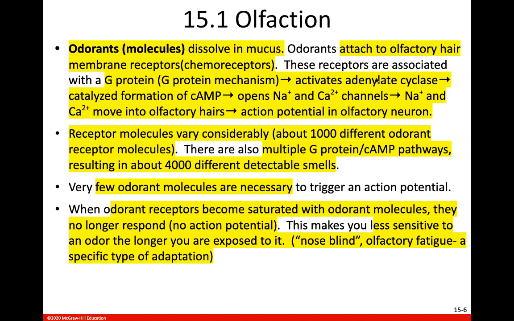And then these receptors are associated with something called a G protein mechanism. Basically, there's a G protein that will activate something called adenylate cyclase. This will form cAMP, and then this cAMP will go to sodium and calcium channels and open them. When those channels are open, sodium and calcium are able to move into those olfactory hairs, those cilia, and this generates an action potential in that olfactory neuron. We have lots of different receptor molecules for these different odorants that can be in chemicals that we smell. There's about 1,000 different odorant receptor molecules.